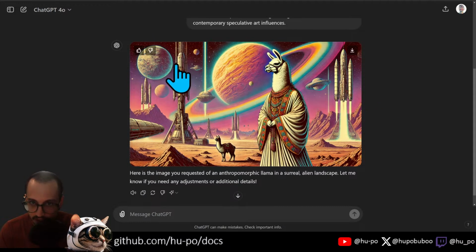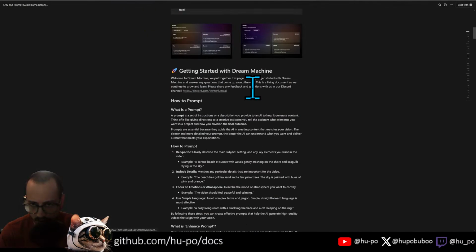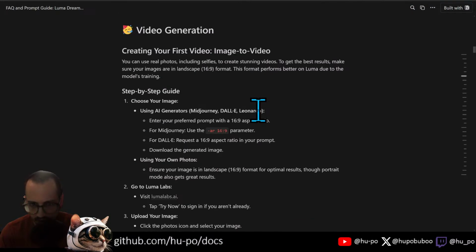So boom, here we go. That's a pretty good picture right there. Can you generate a one-to-one version of this for me? Actually, I think Luma is better in the not portrait, but the wide format. 16:9 aspect ratio.